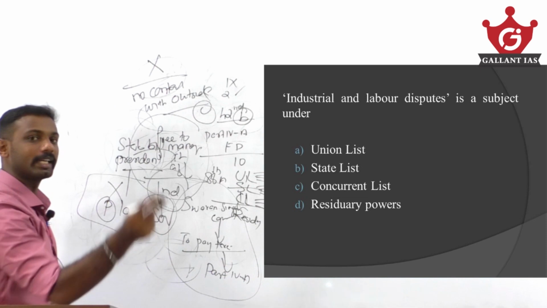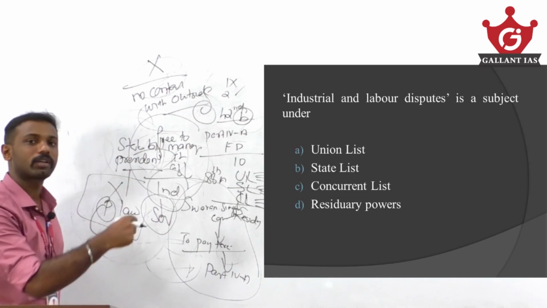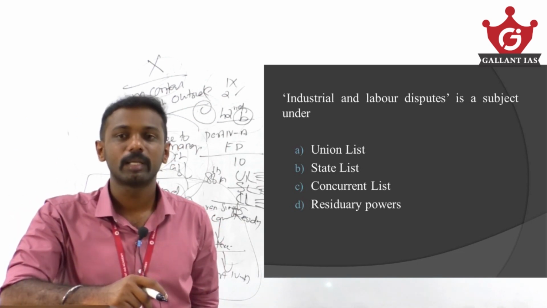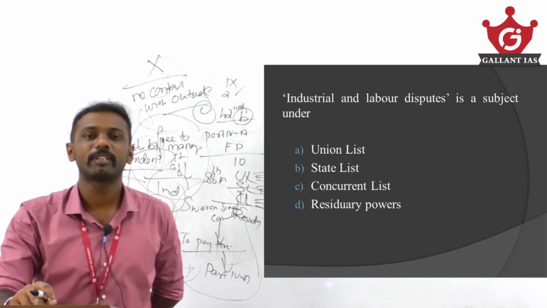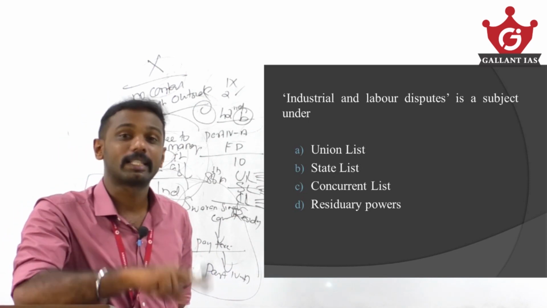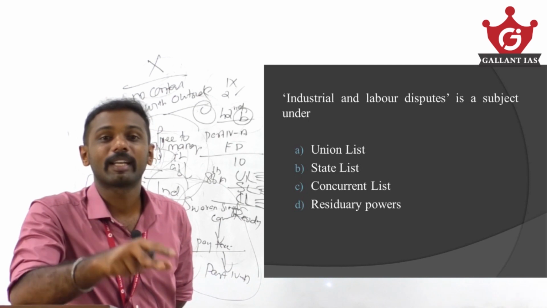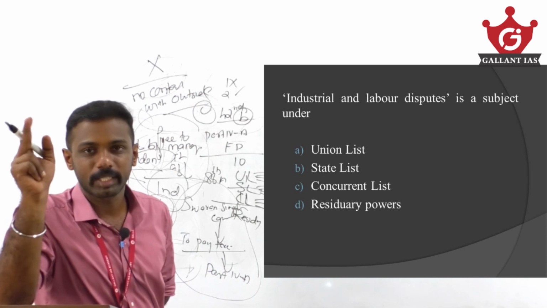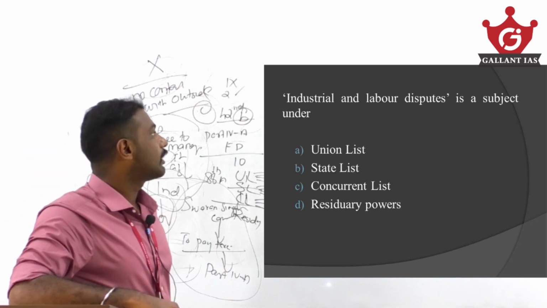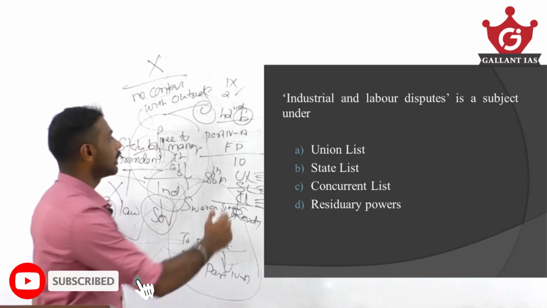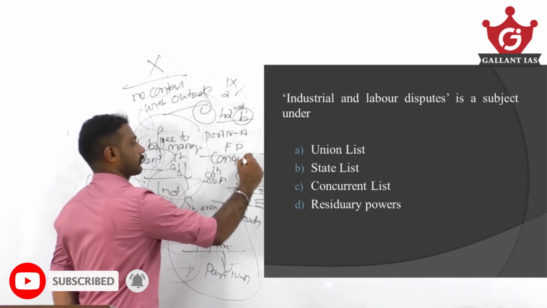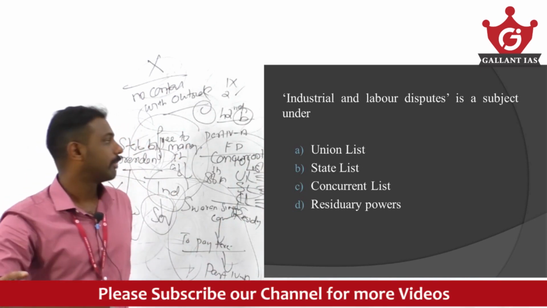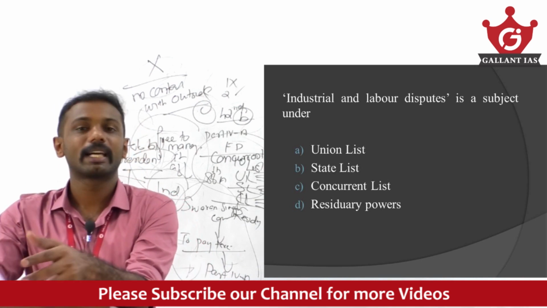But again, after that, Parliament can amend or repeal that particular law also. Normally, in case of the Concurrent list, both Parliament and state can make laws. Ultimately, if there is a conflict, the parliamentary law prevails, except if the state law is given assent by the President of India. In that case, the state law is also valid. Clear? So among these 3 lists, industrial and labor disputes come under the Concurrent list only. So industrial and labor disputes is a subject mentioned under option C, that is the Concurrent list. Okay.